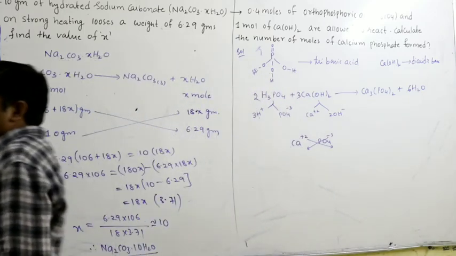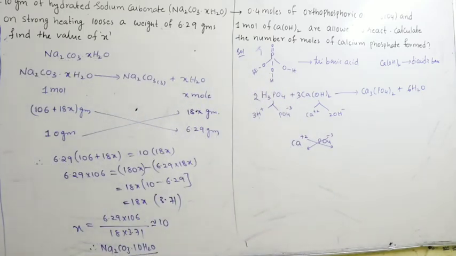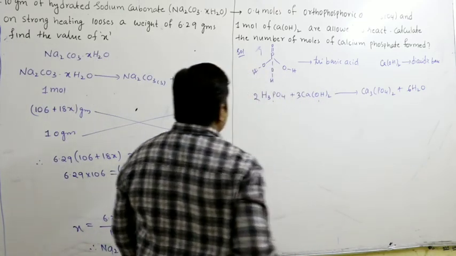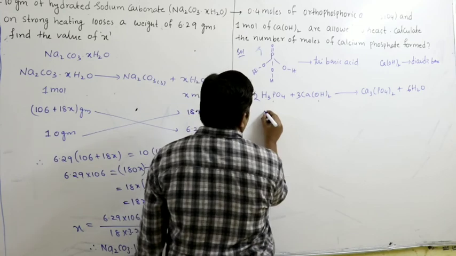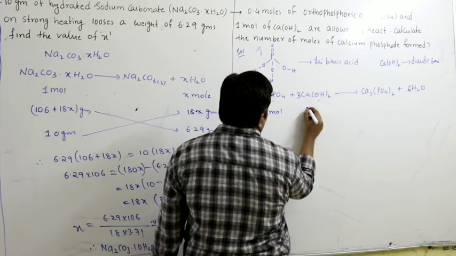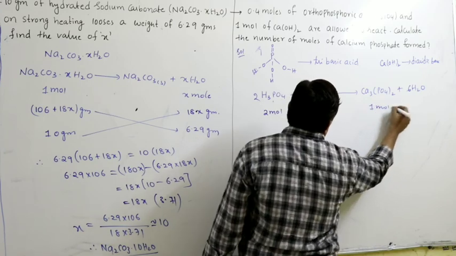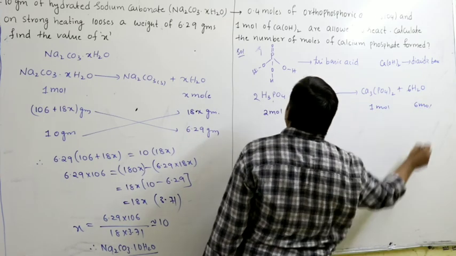That is the balanced equation. So 2 moles of H3PO4 require 3 moles of Ca(OH)2 to form 1 mole of calcium phosphate and 6 moles of water.